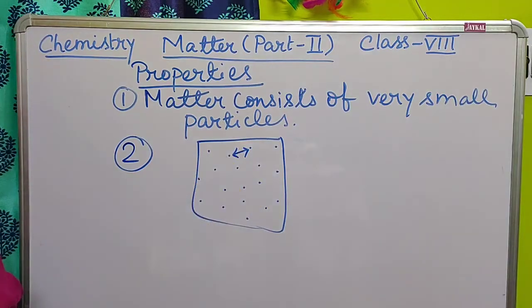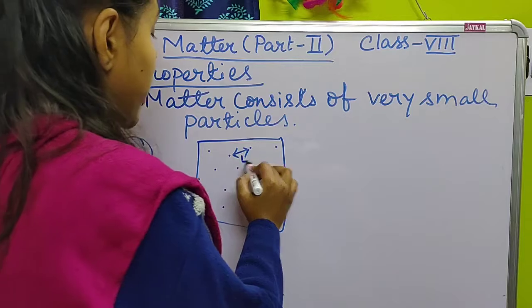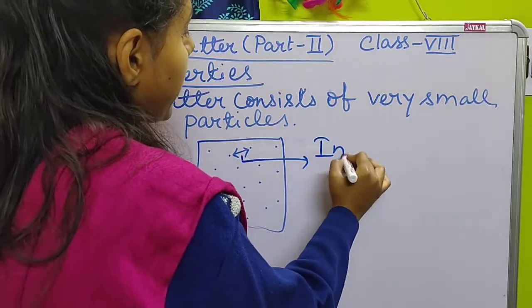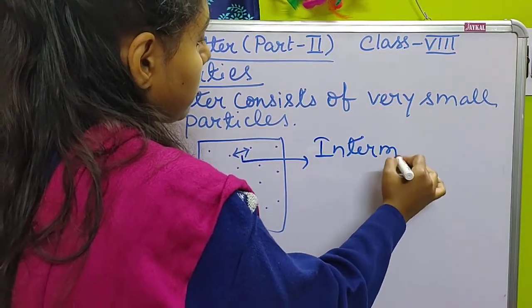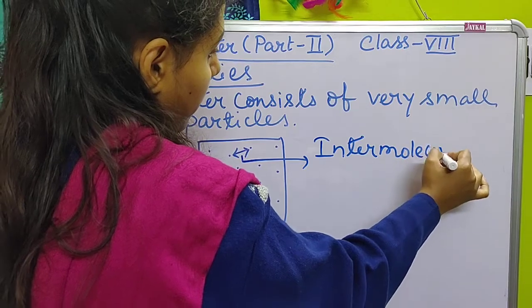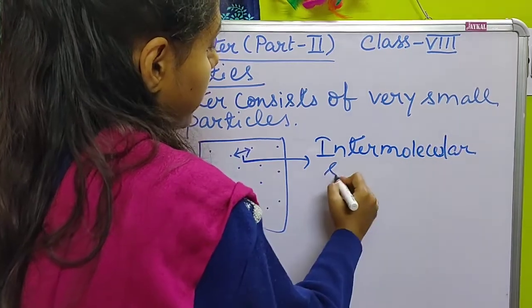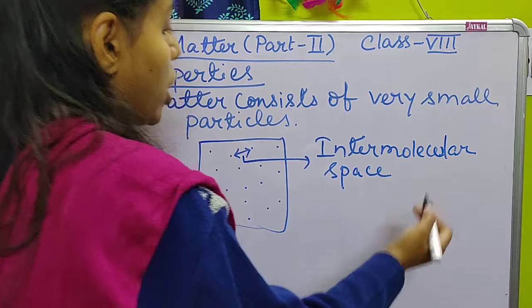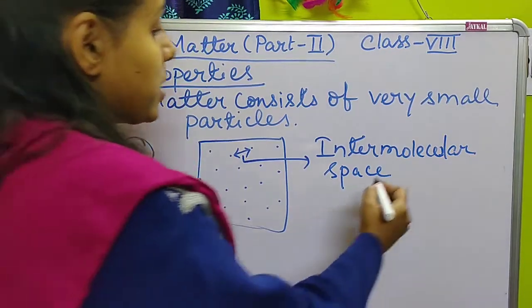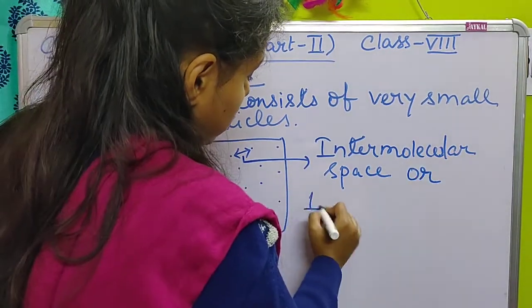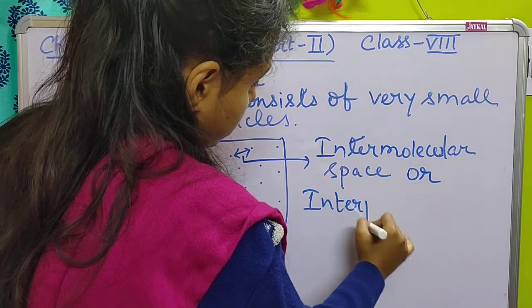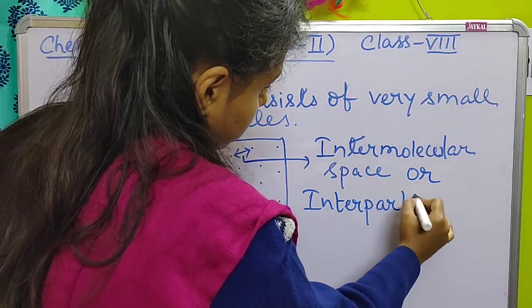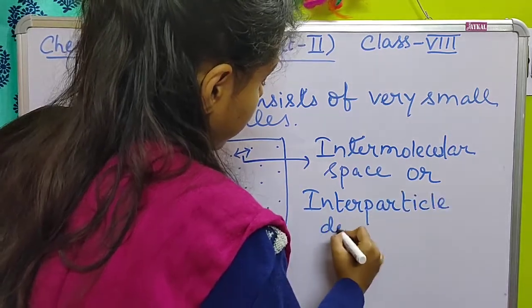Two particles are separated from each other by a distance, and that distance is known as intermolecular space or interparticle distance.